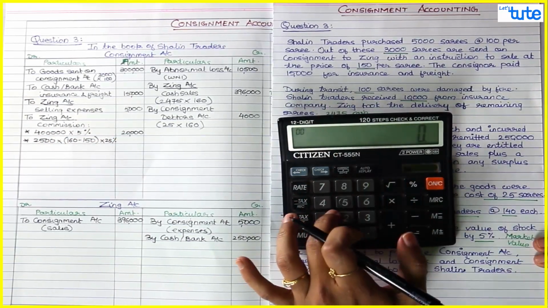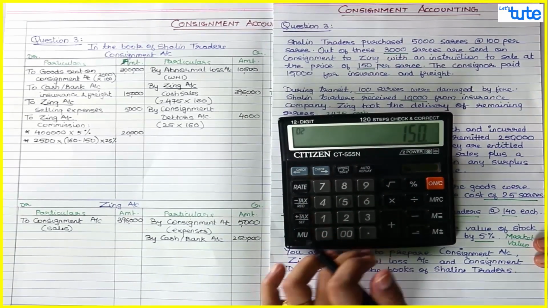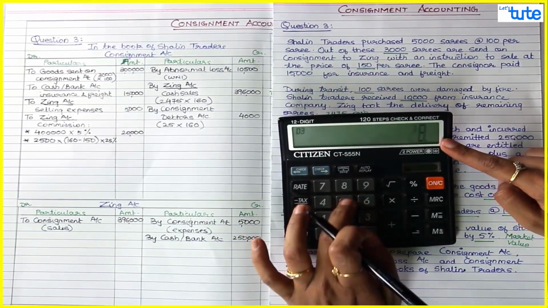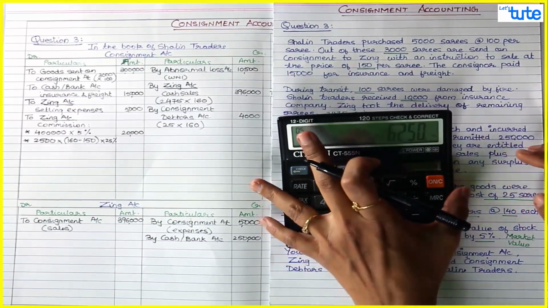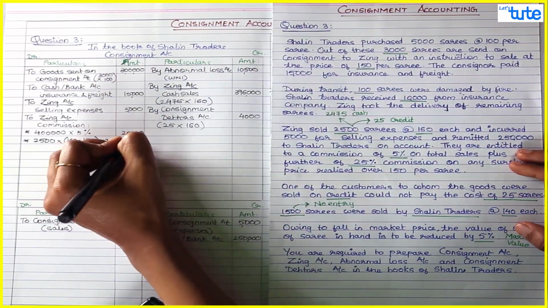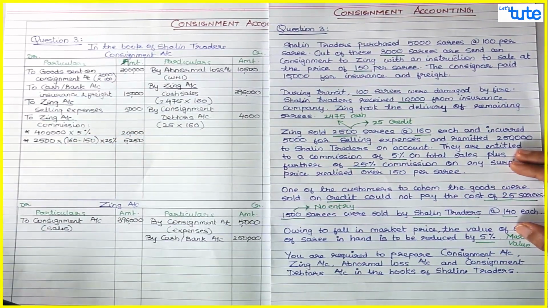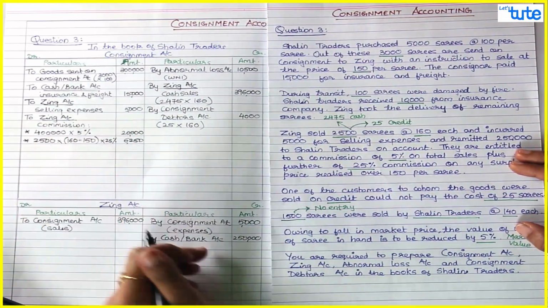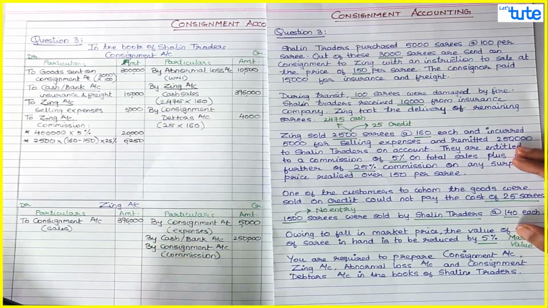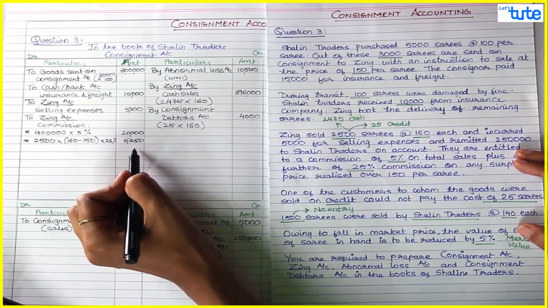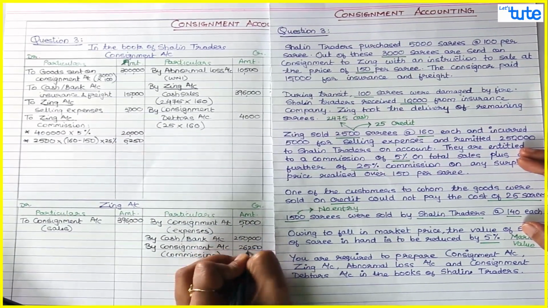So this is 160 minus 150, 10 rupees extra into 2,500 into 25%. So this comes to 6,250. Now this commission is payable to Zinc. So Zinc account credit by consignment account, we will say commission, and we will give the total effect. So 20,000 plus 6,250, 26,250.